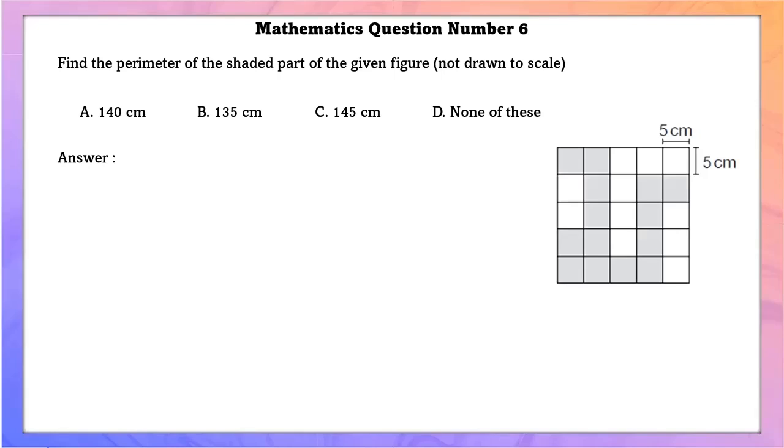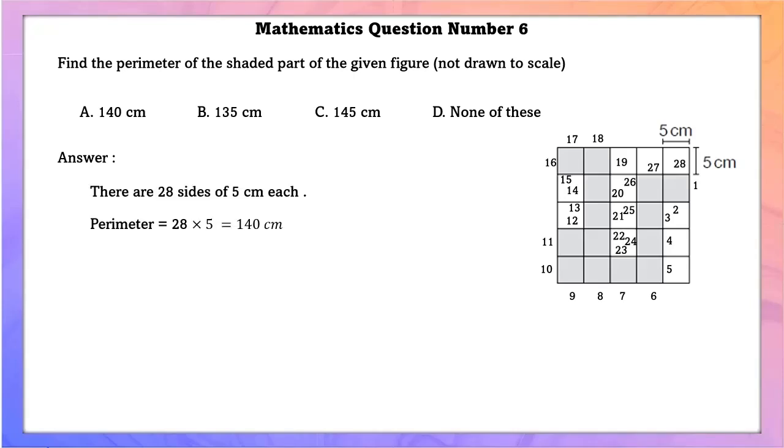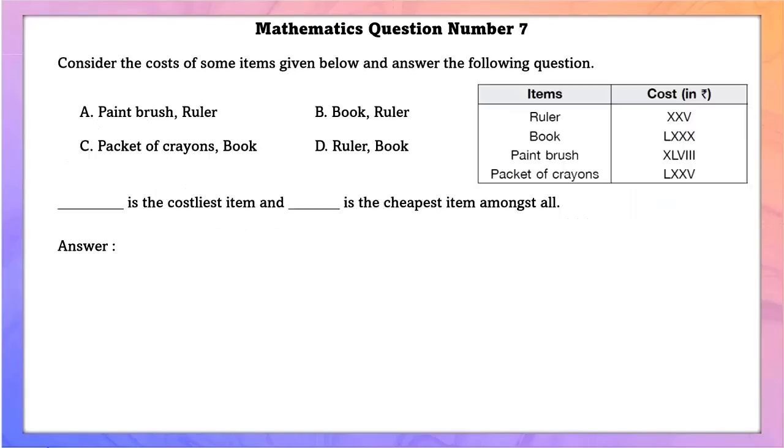Mathematics question number 6. Find the perimeter of the shaded part of the given figure. Now, in order to find the perimeter, we have to count the number of sides in the given figure. So, there are 28 sides of 5 centimeters each, which are shaded. So perimeter is equal to 28 into 5, that is 140 centimeters.